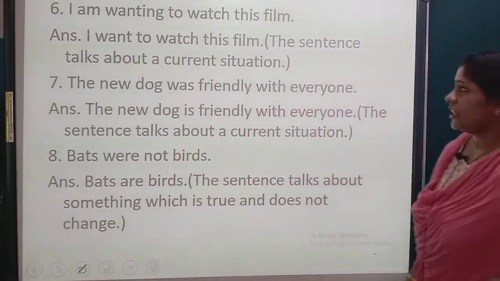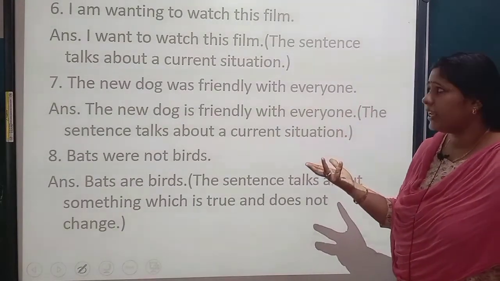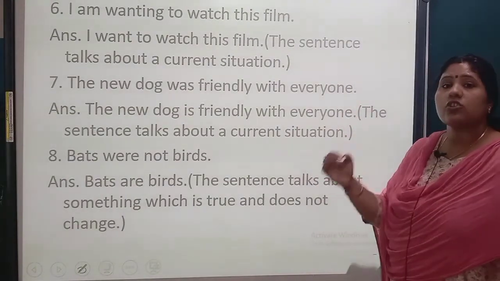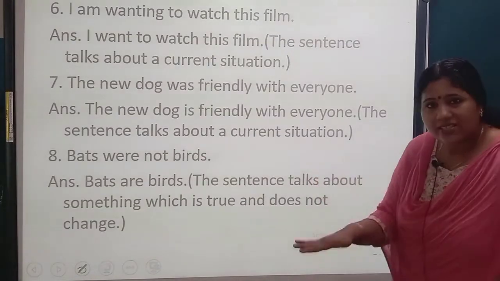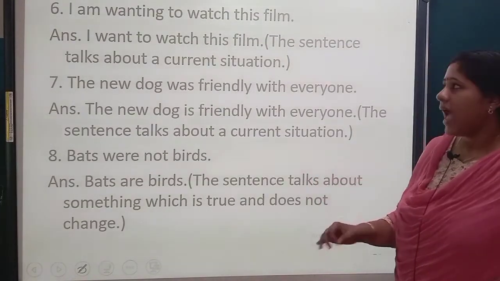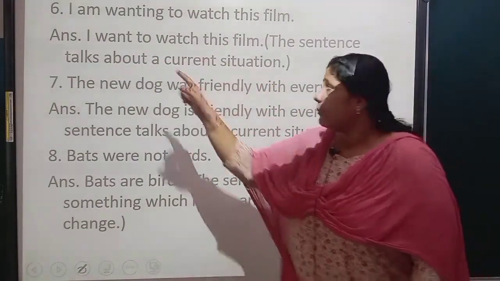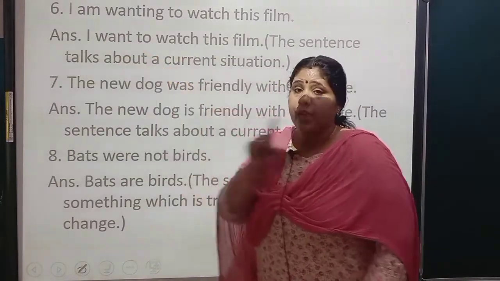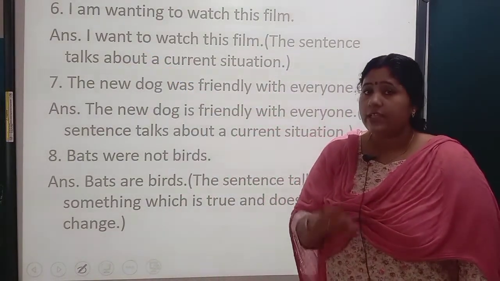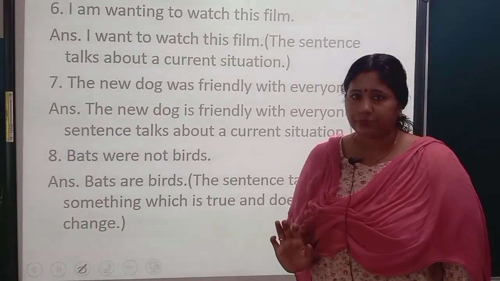I am wanting to watch this film. I am wanting? This is the wrong manner of saying. I want to watch this film. Present situation, current situation. I want to see this film. And with I, we never add s. Even though it is singular, you will not add s to the main verb. Understood? I have told you this before also. I is a totally exceptional case.